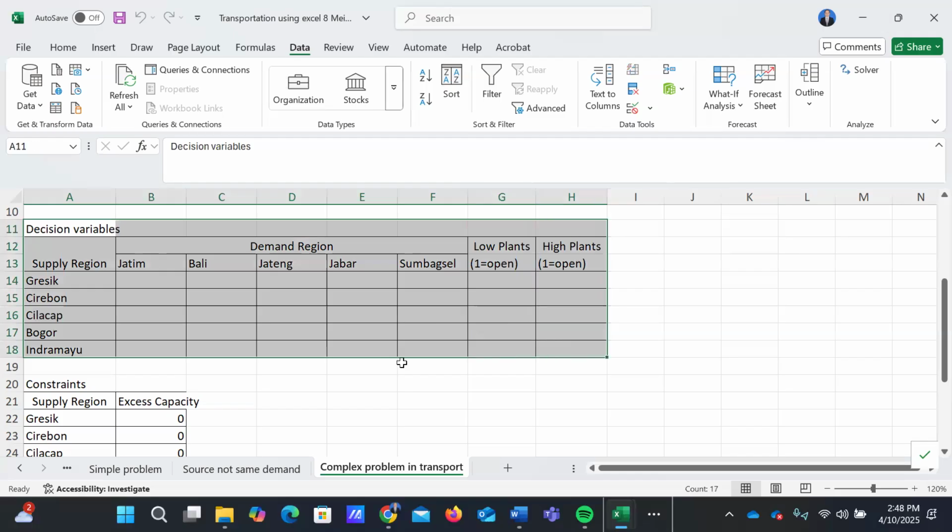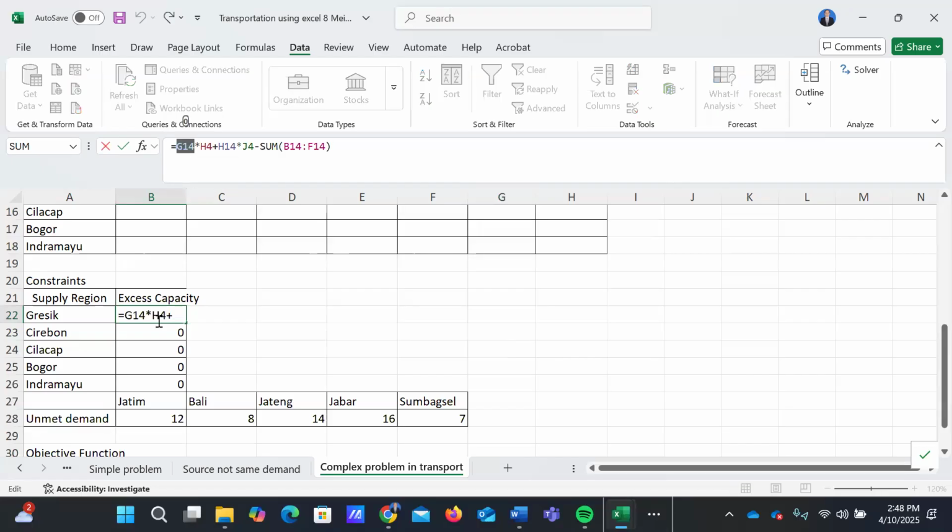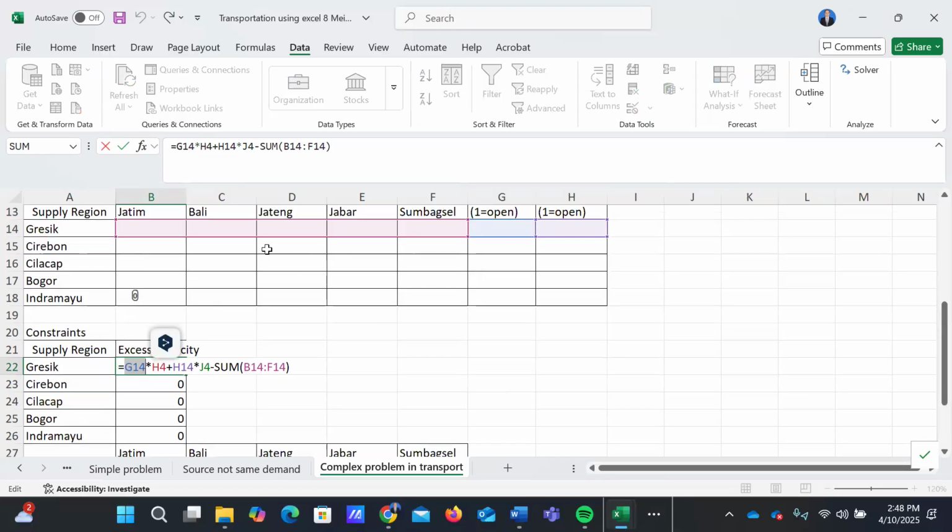And then these are our constraints: excess capacity and unmet demand. We will calculate the excess capacity with this formula. Here is cell G14.